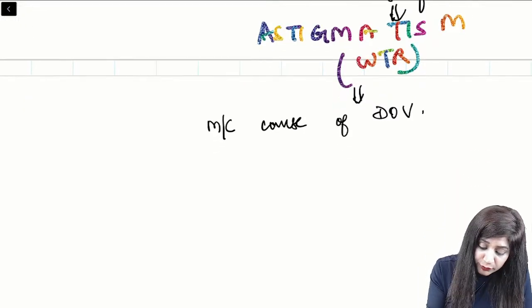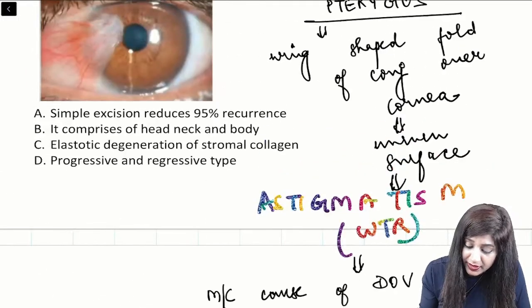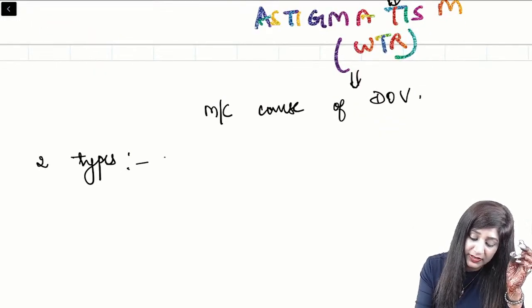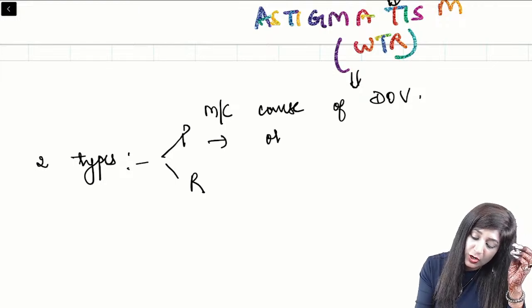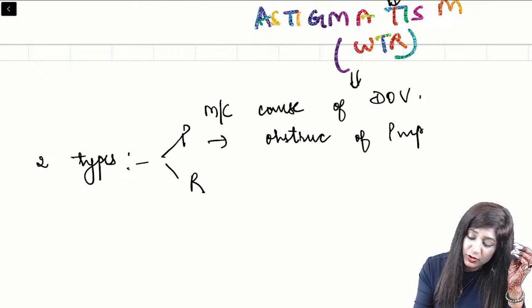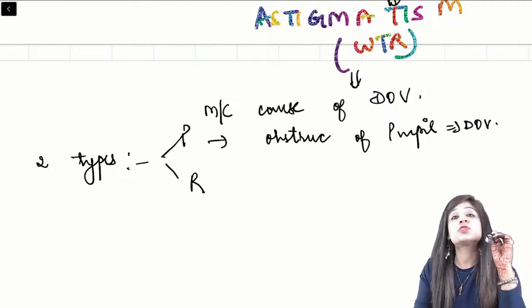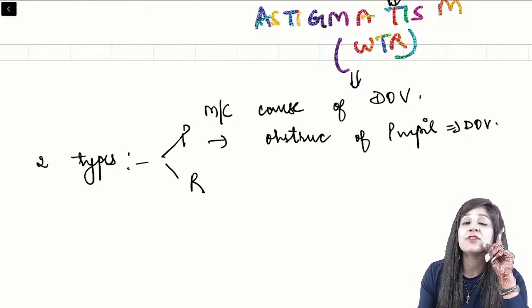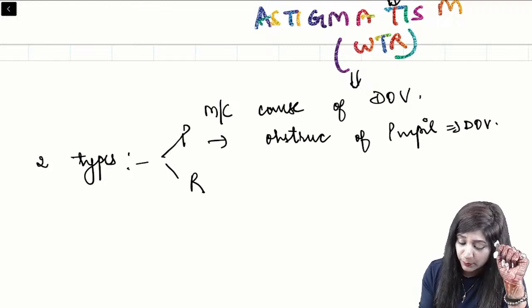It can be of two types, as you can see: one is progressive and one is regressive. The progressive one can cause obstruction of the pupil, and that obstruction of the pupil can also cause diminution of vision. But when they ask you the most common cause, that remains astigmatism only, because every pterygium will press the cornea and cause astigmatism, but every pterygium will not cause obstruction of the pupil.